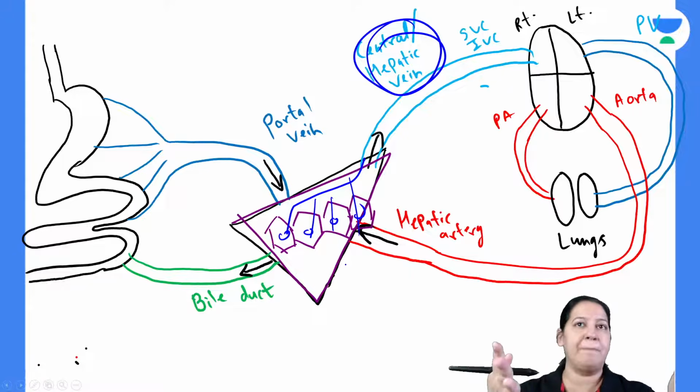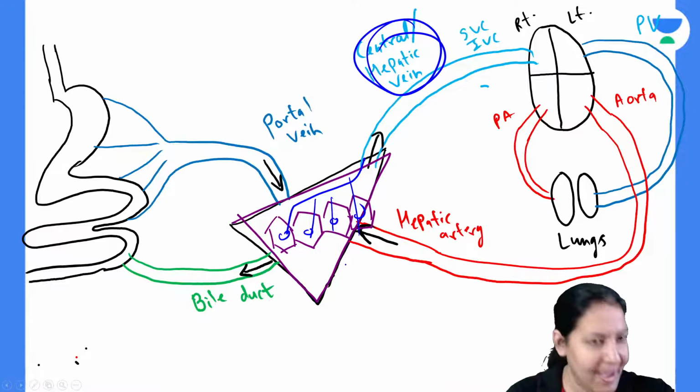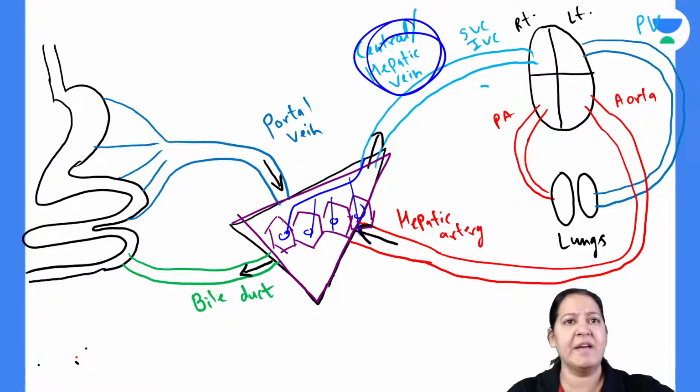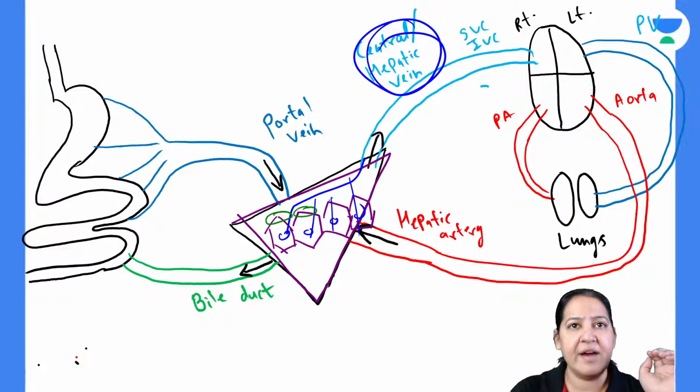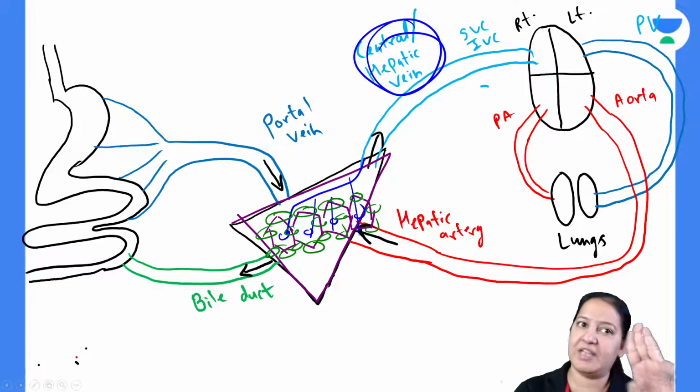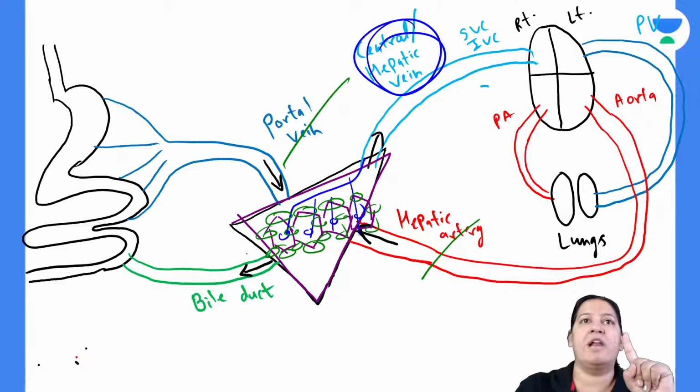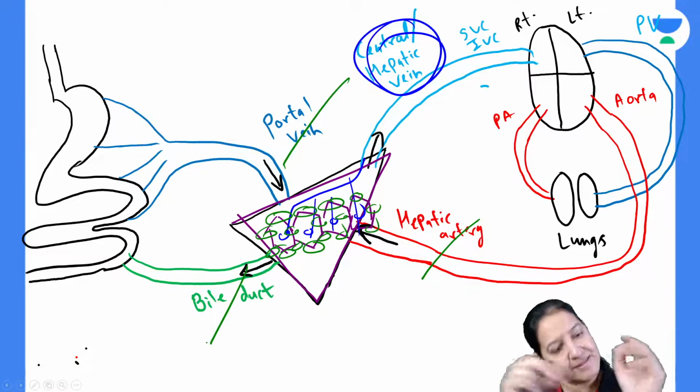And what is present at the periphery? At the periphery, the triads are present. At all six peripheries, the triads are present. In each triad, three things are present: hepatic artery, portal vein, and bile duct. They are present at the periphery.